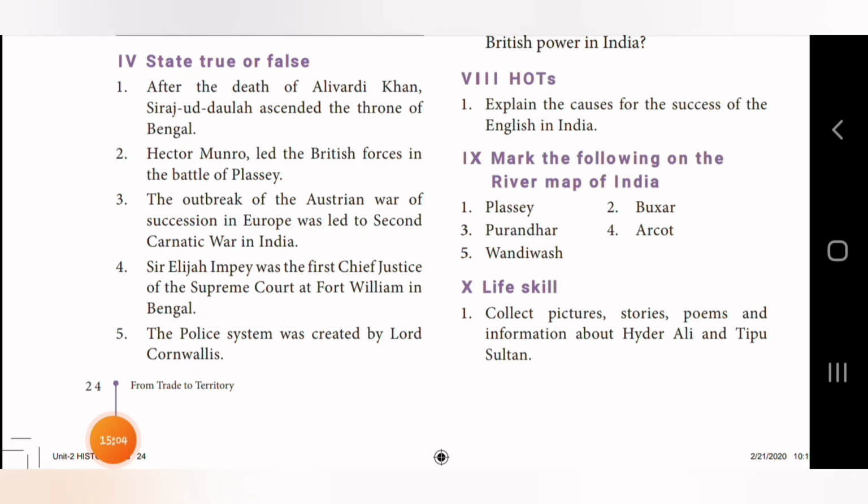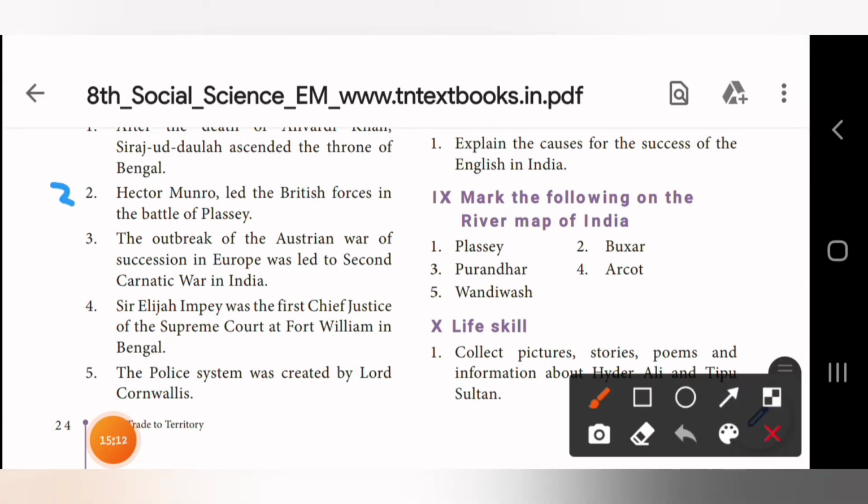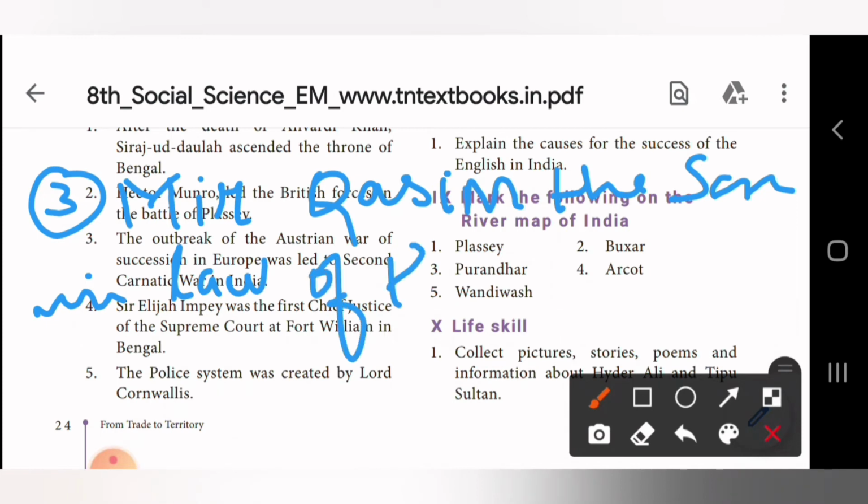Okay, children, I have written this answer. I'll just write this answer here. Okay. So third question's answer is Mir Qasim. M-I-R, Mir Qasim, Q-A-S-I-M. So Mir Qasim is the son-in-law of the Nawab. So Mir Qasim is the son-in-law of Nawab of Bengal.